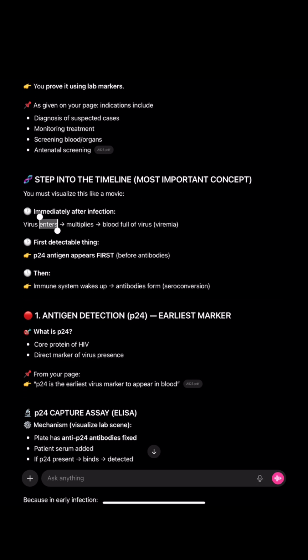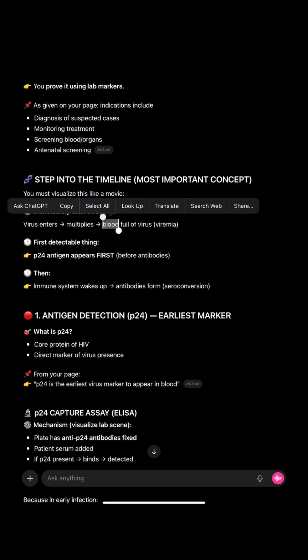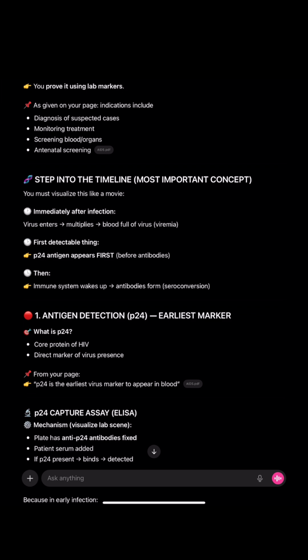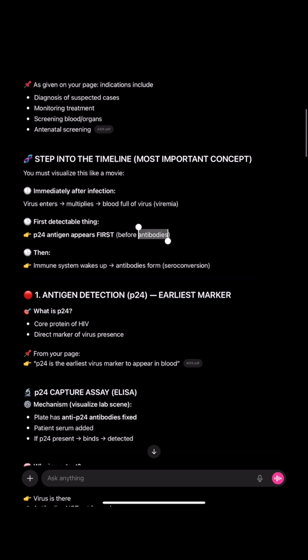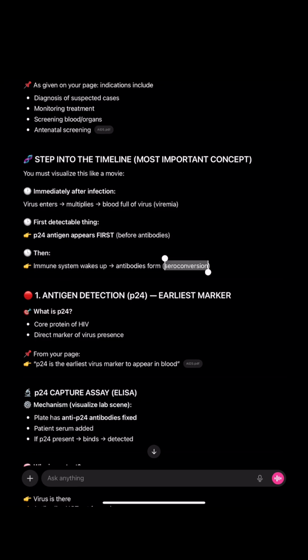Immediately after infection, the virus enters, multiplies, and the blood is full of virus. The first detectable thing in this case is P24 antigen, which appears even before antibodies are made. Then the immune system wakes up and antibodies are formed. That is seroconversion. So first of all, antigen detection is the earliest marker.